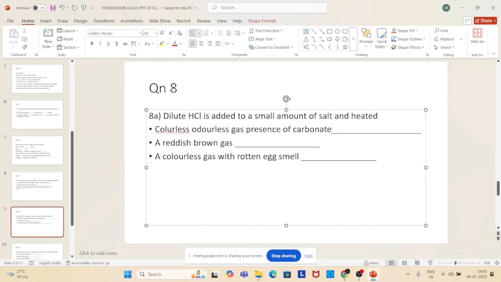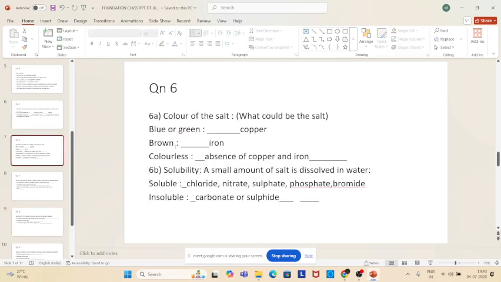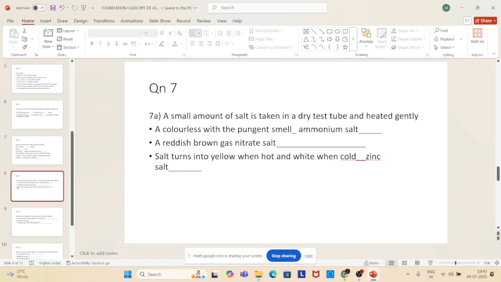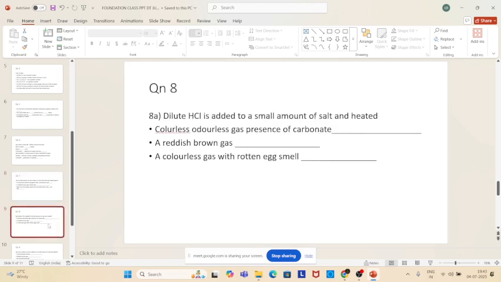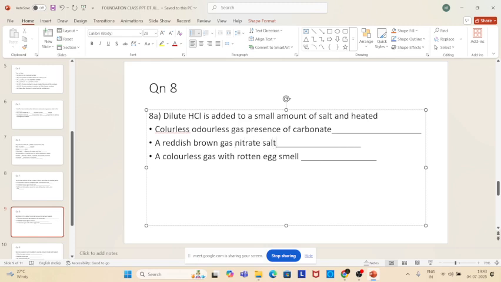If you get reddish brown gas, presence of? See here we have seen reddish brown. No, not that. Some other thing. Reddish brown gas, nitrate salt. So here it is nitrate salt. So if you take a nitrate salt and you add a small amount of dilute hydrochloric acid, then it gives reddish brown gas. And if you get a colorless gas with a rotten egg smell,